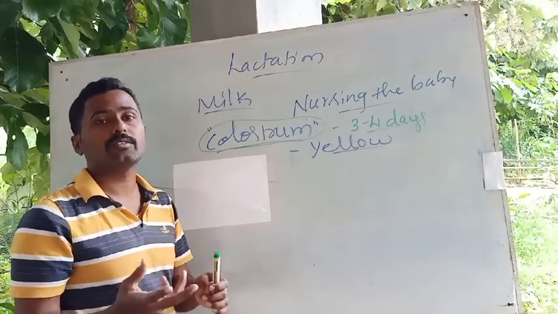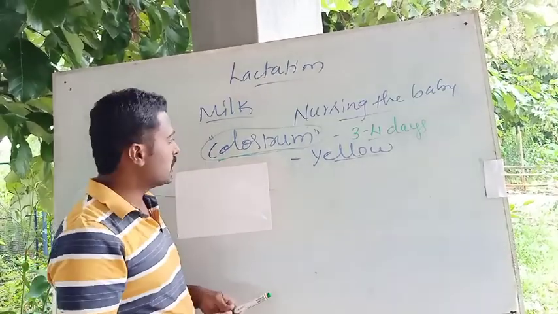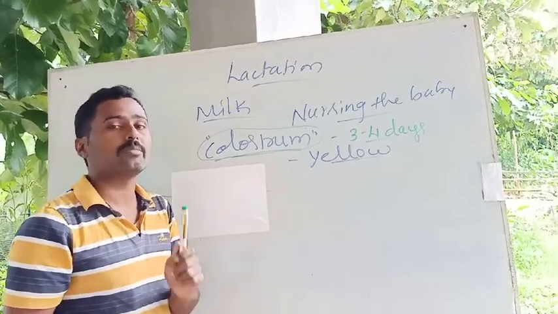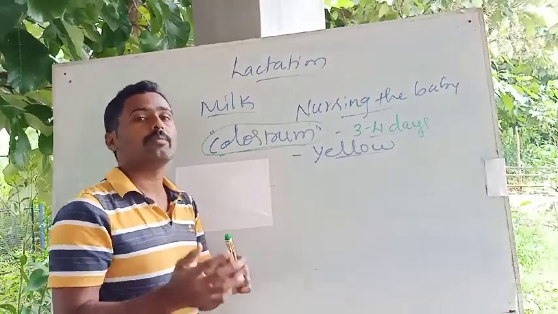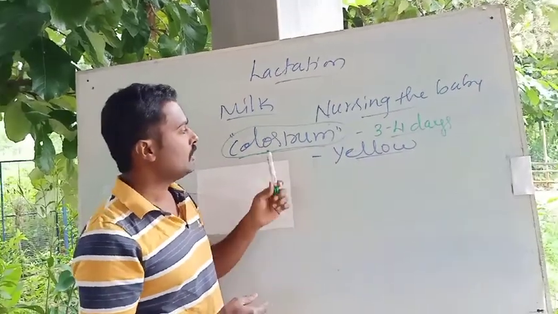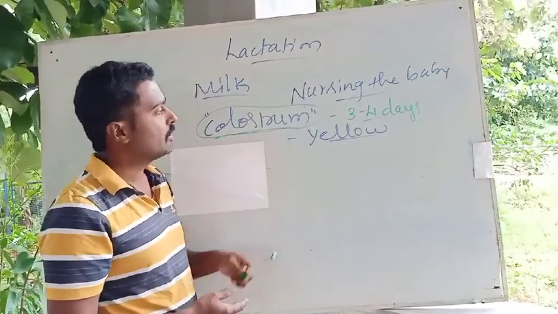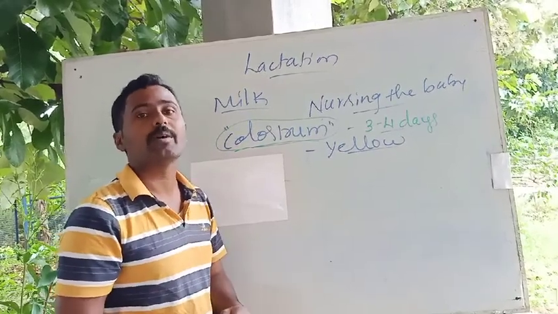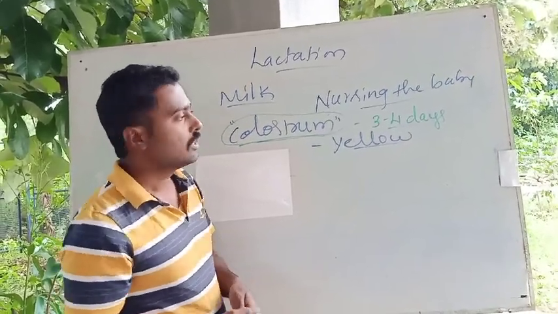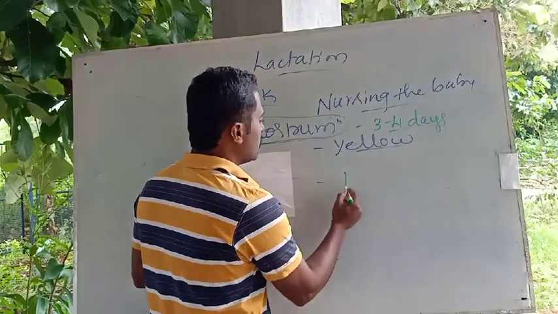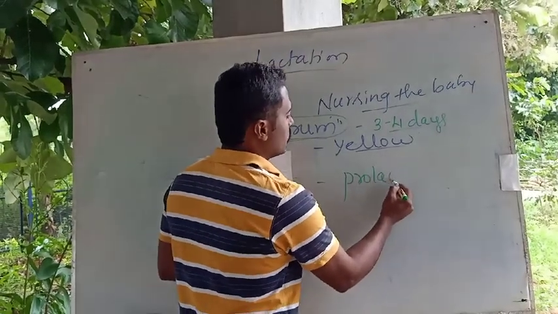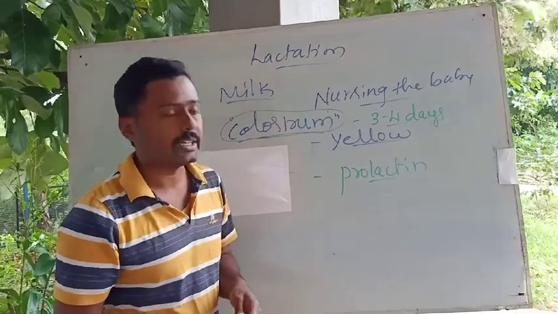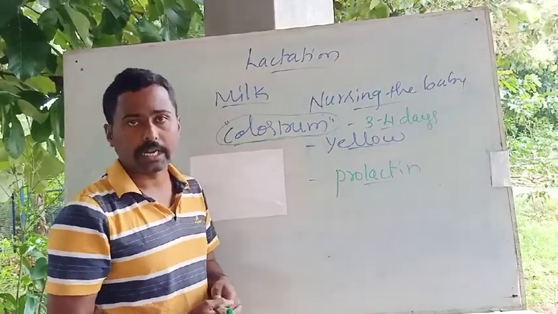A yellow colored sap is secreted by the mammary gland. That is what we call colostrum, rich with proteins and antibodies, which is very much necessary for protecting the baby from infections and also for nourishment of the baby. Then after 3 to 4 days, the actual milk starts ejecting. The milk secreting hormone is the prolactin, secreted by the anterior pituitary gland.